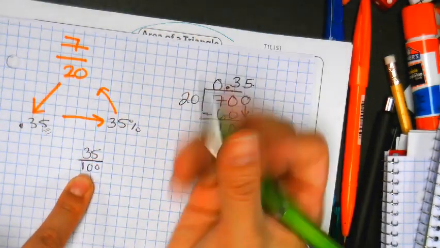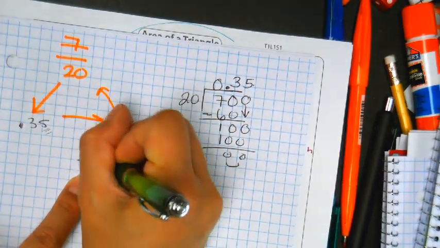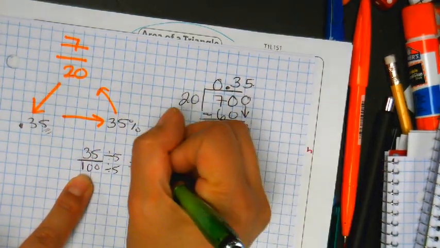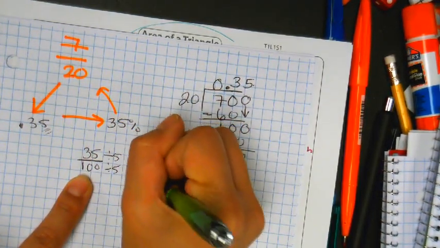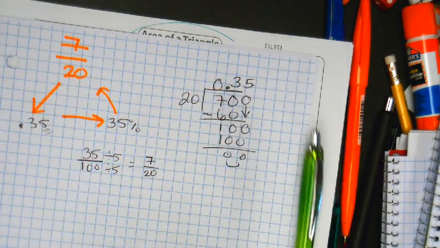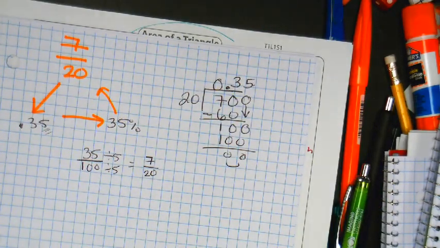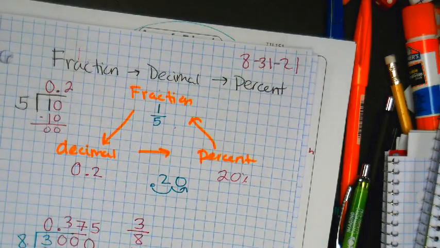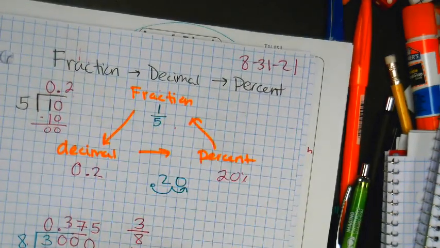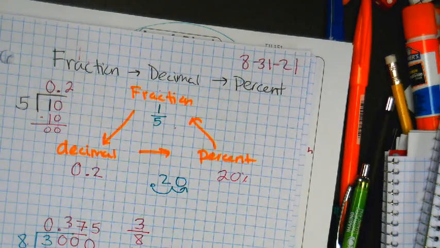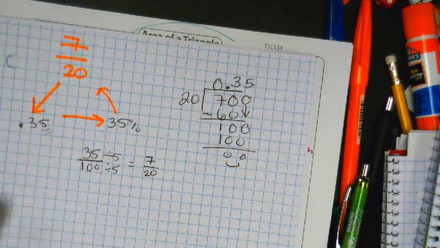But if I simplify by dividing by 5, I would get 7/20. So yesterday I taught you the shortcut of putting it under 10 or 100. None of the fractions I gave you today look like that. They did at one point, but they have all been simplified. So we are going off what we did yesterday. It's just simplified. All right, what else can I give you?